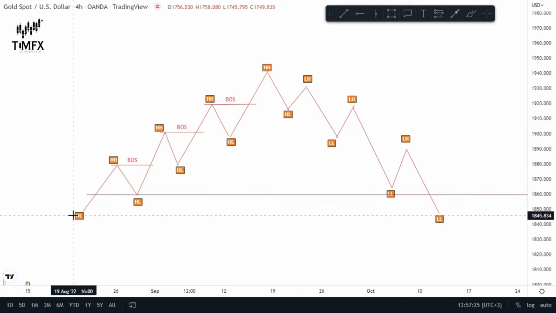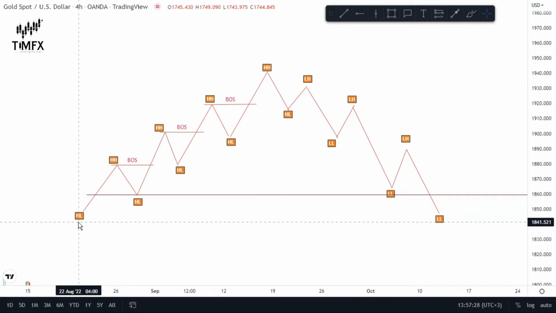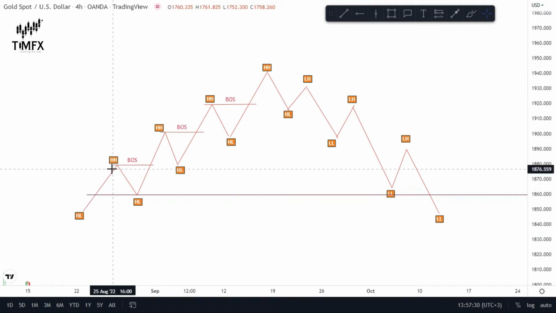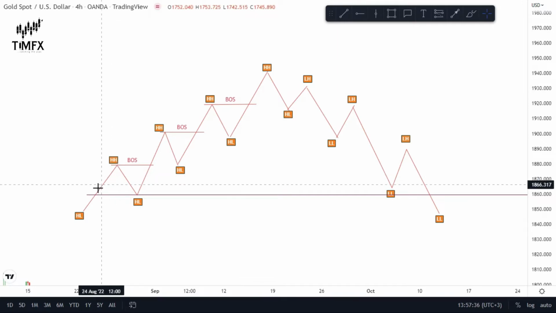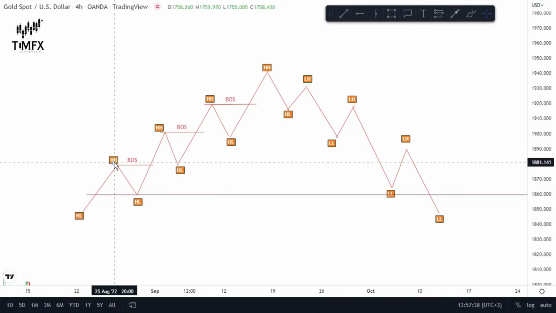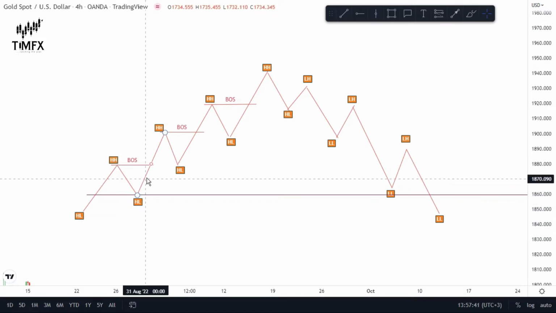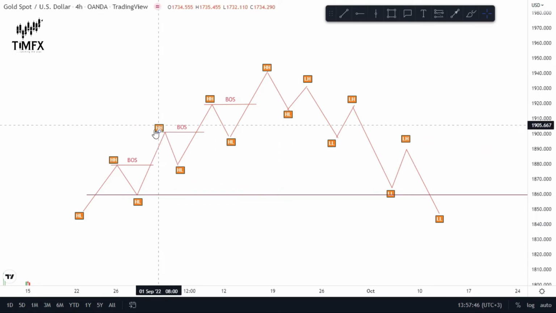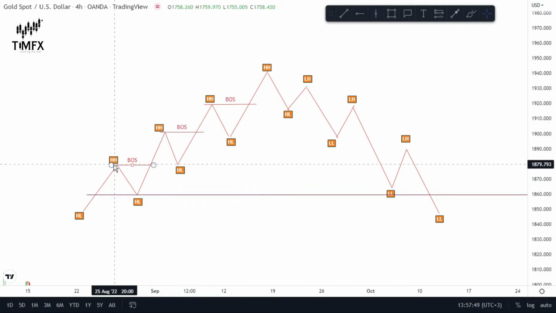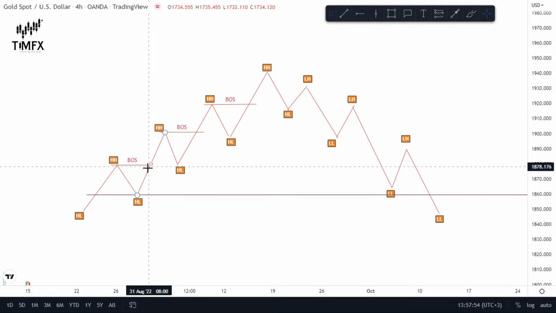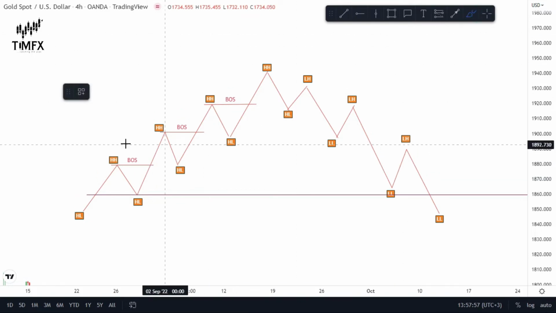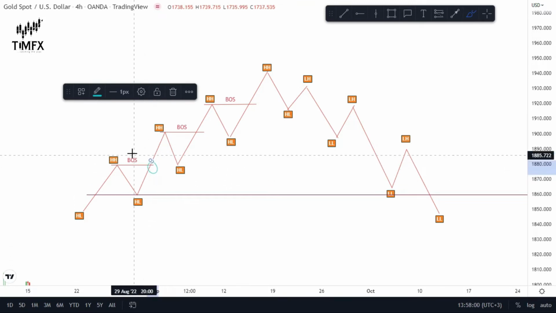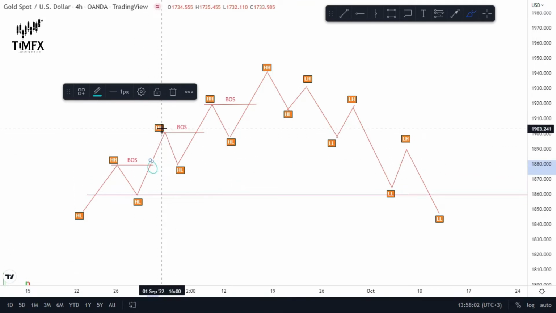So, explaining what break of structure is. Break of structure occurs, for the uptrend, when the previous higher high has been broken to the upside. For instance, this is a higher low, this is a higher high, this is a higher low. The market went up to break the previous higher high, making another higher high at this region. We call this place break of structure because it broke this region to the upside.